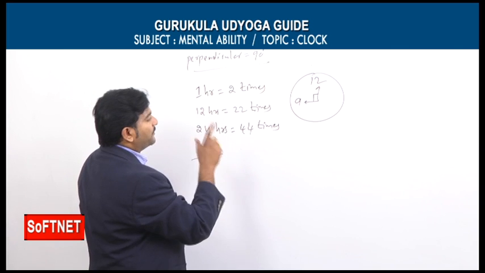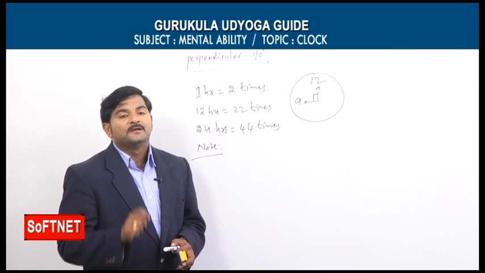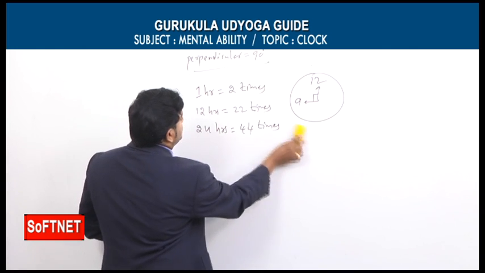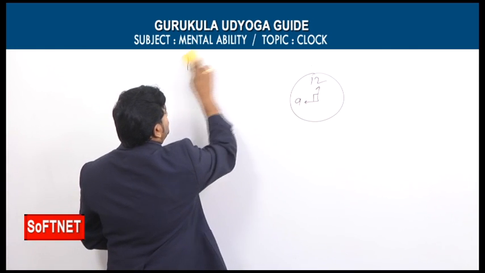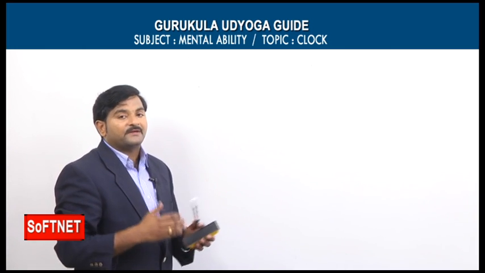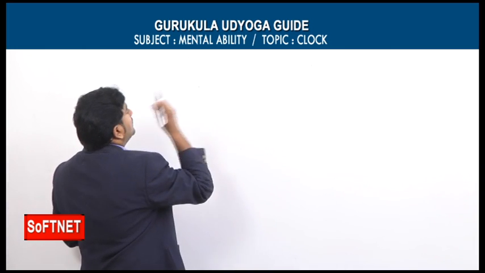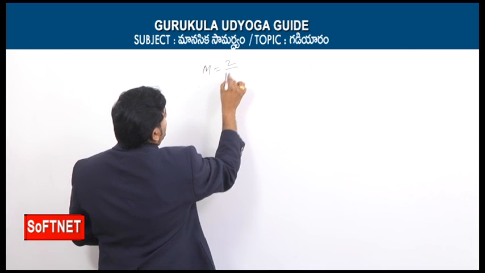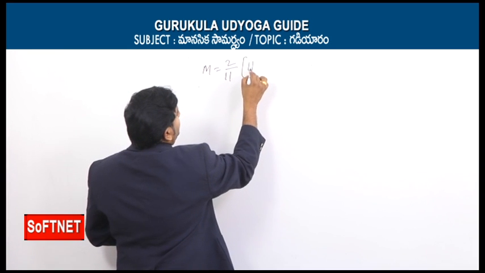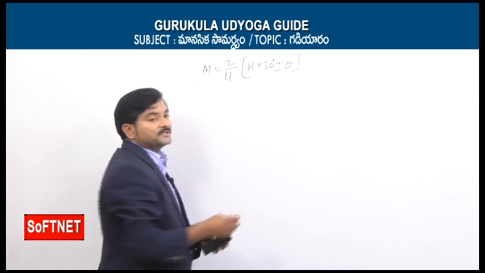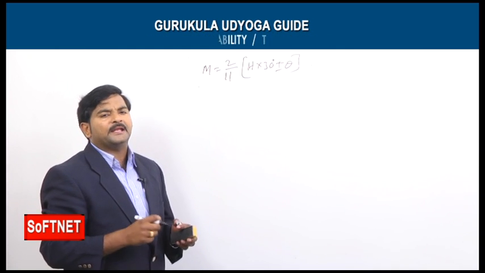When two hands are perpendicular to each other, they are only 15 minute spaces apart. These are the conditions. Now in the clocks topic, we come across one formula, and by using that formula we can solve various problems. The formula is m = 2/11 × (h × 30° ± θ). By using this formula, we can find out any type of question.